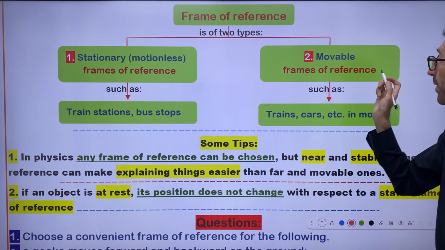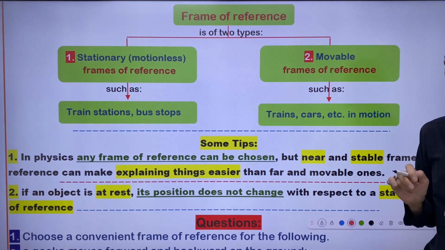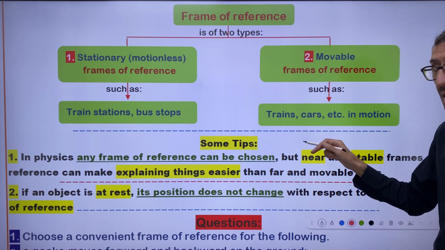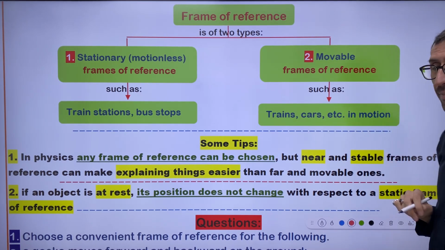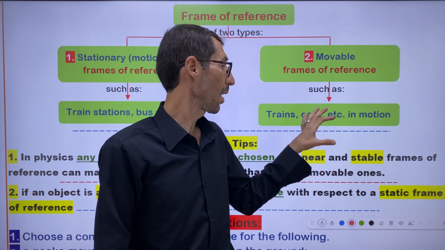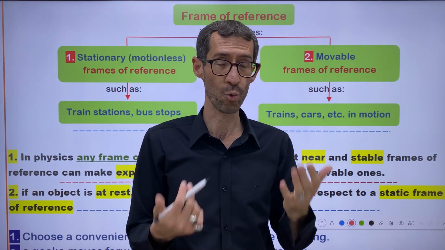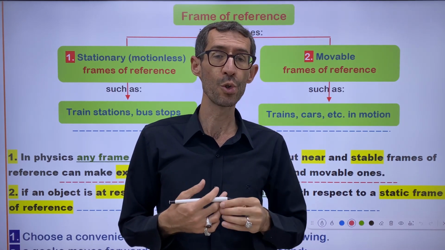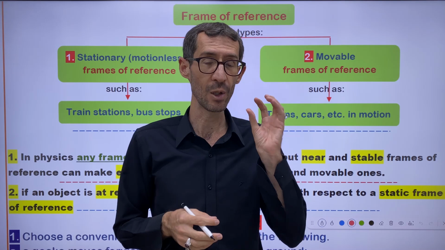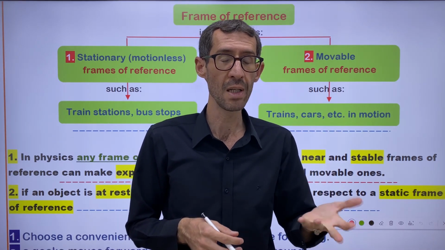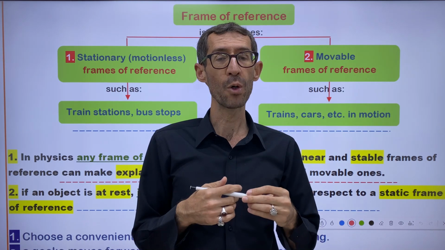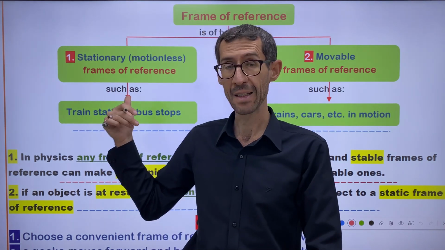The second kind of frame of reference is called movable or mobile frame of reference, such as trains and cars in motion. Trains, cars, buses in motion. So moving objects are considered frames of reference as well, right? So you are free to choose the frame of reference. Choosing the frame of reference for designating the location of an object and describing its motion is arbitrary. It's optional, right? But we prefer the motionless over the mobile.